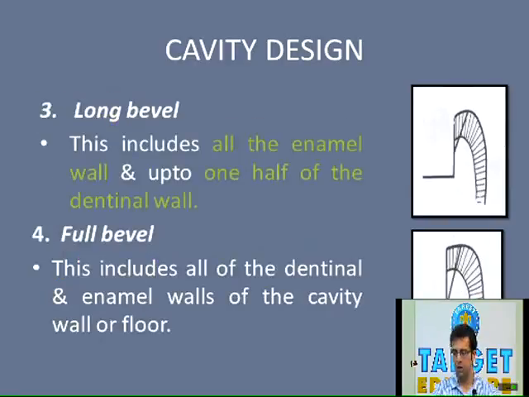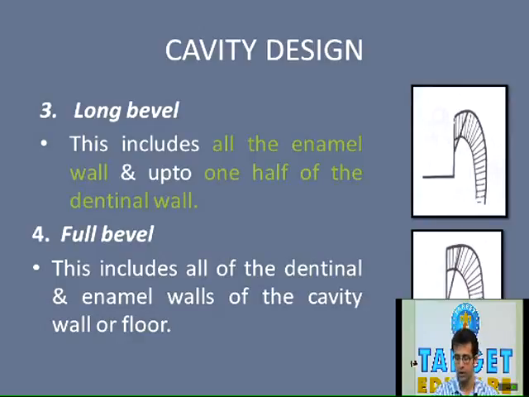The next is a short bevel. As you can see in the figure to its right, the short bevel includes the entire enamel thickness, but it does not involve dentin. Now this bevel is used commonly in cast restoration. Proceeding to the next slide, long bevel and full bevel. Now long bevel, as you can see in the figure, includes the whole of the enamel, and apart from this, it includes up to 1/2 of the dentinal wall.